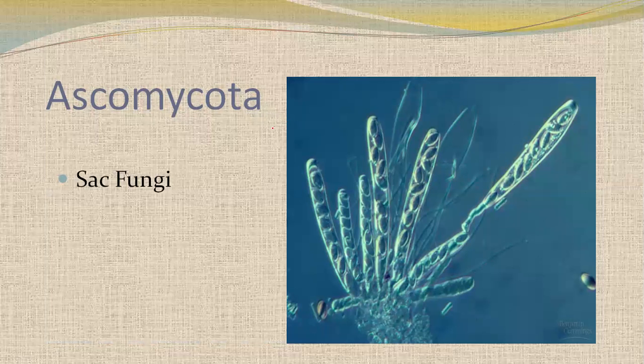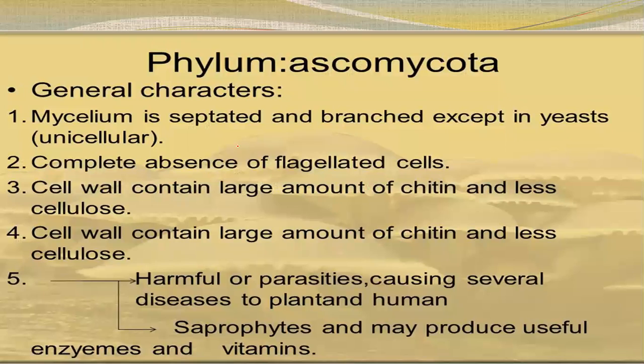Now we'll see Ascomycota. It means sac fungi. You can see its structure. That structure is called an ascus, singular ascus, and lots of them are called asci. That's what's called Ascomycota. The mycelium is septated and branched, except in the yeast.